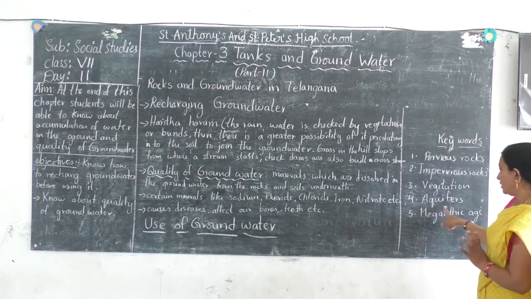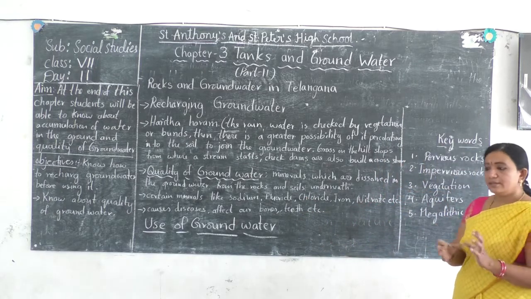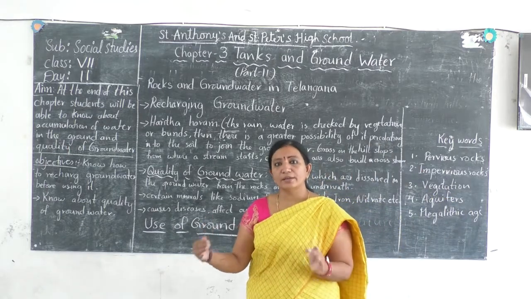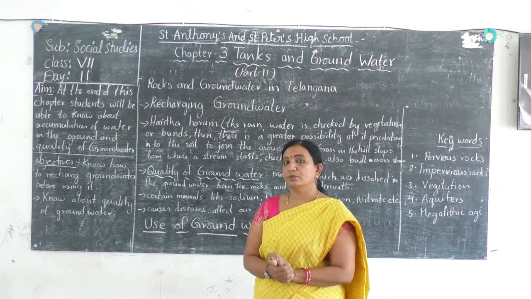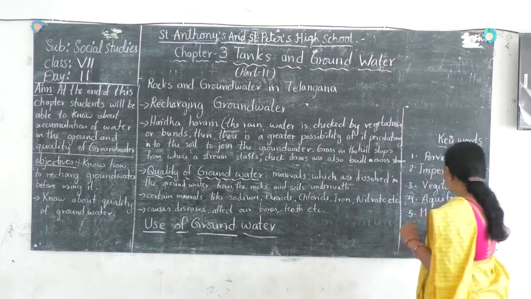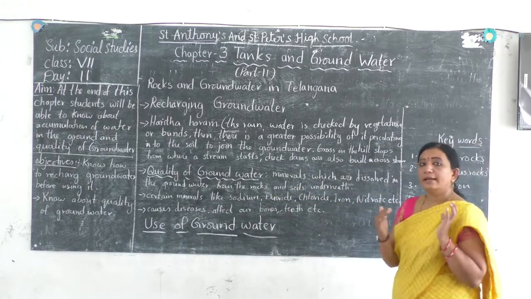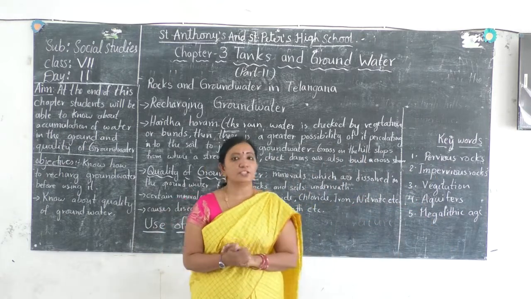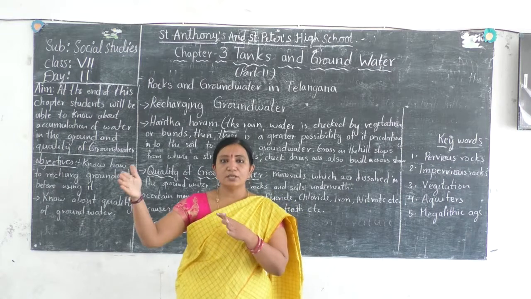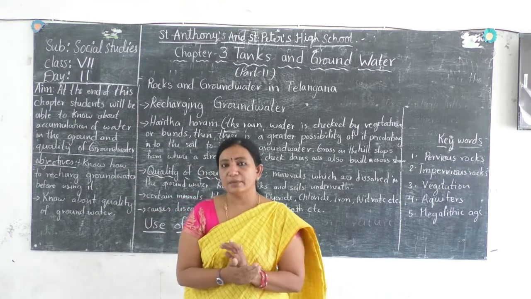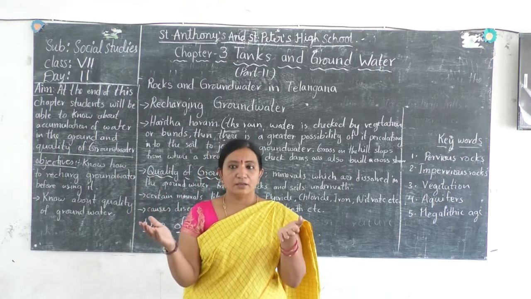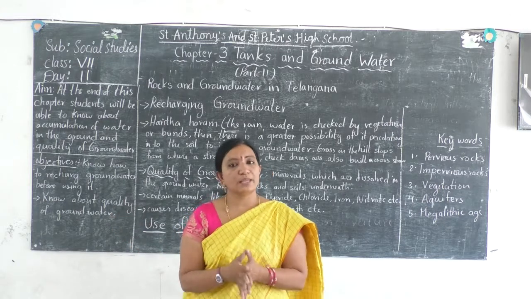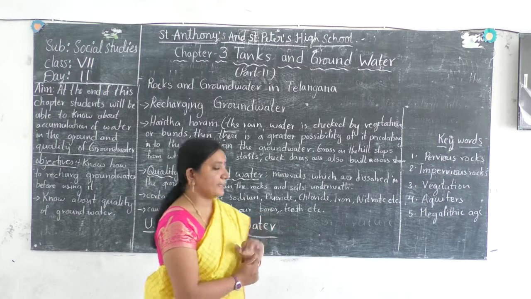An aquifer is a place where water is found under the ground. Megalithic age: at that time, people used to arrange rocks without the help of cement or any other material used to attach stones. So that age is known as the megalithic age.